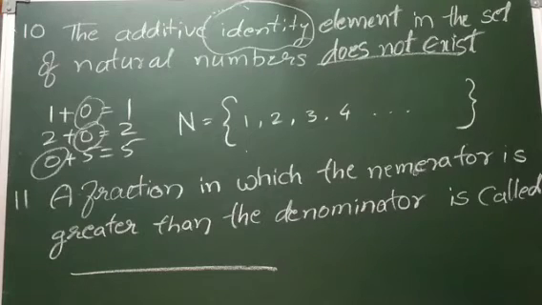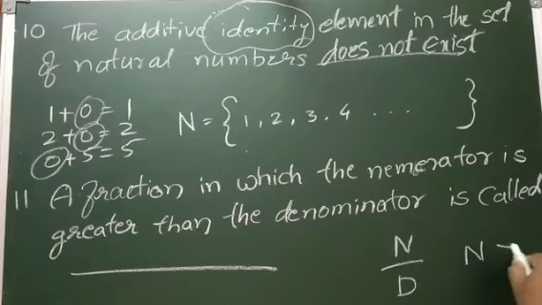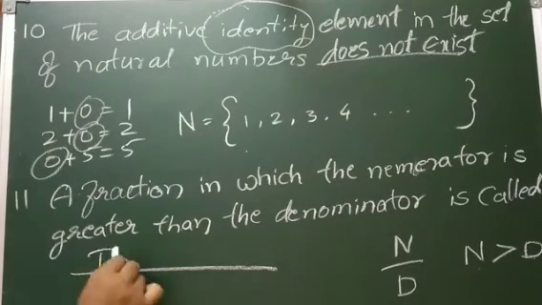Next one: a fraction in which the numerator is greater than the denominator is called. I think everybody knows. See, numerator, denominator. So they ask numerator is greater than the denominator. Then it will become an improper fraction.